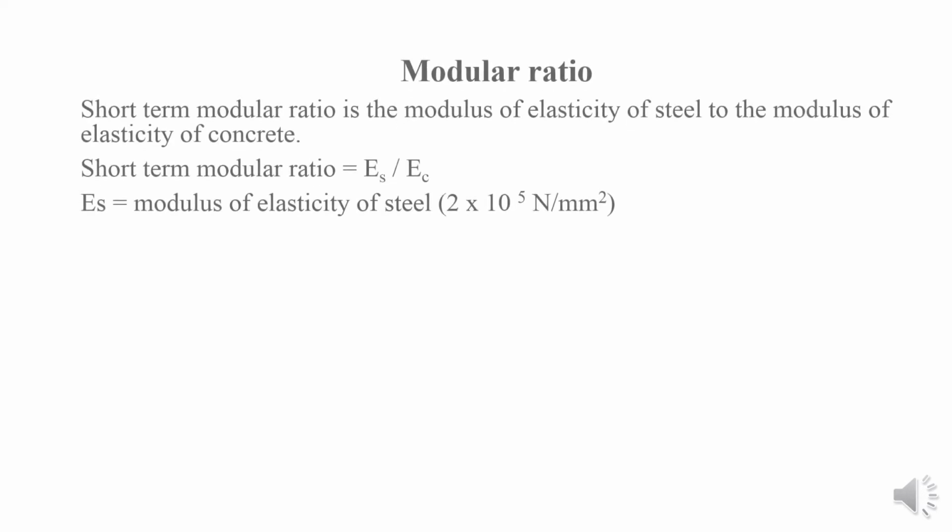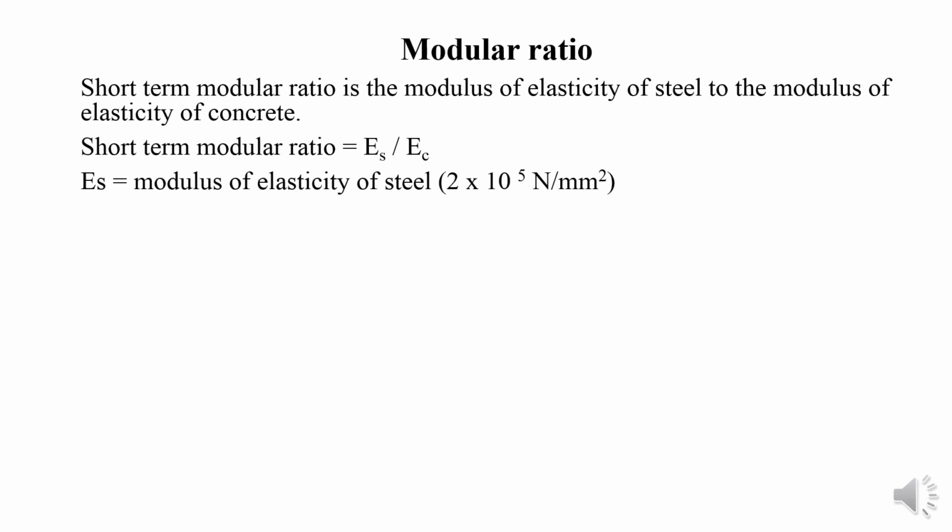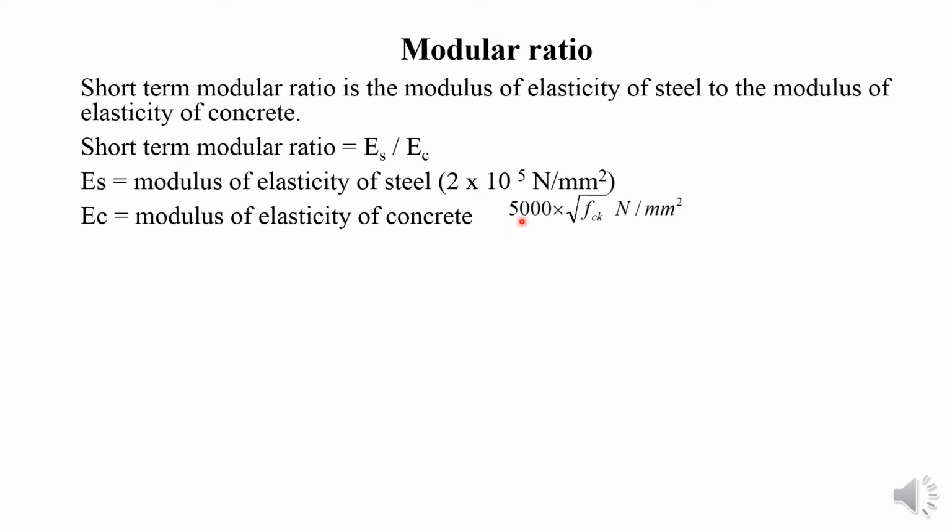Okay, next see the modular ratio. It is the ratio of the modulus of elasticity of steel to the modulus of elasticity of concrete. The short-term modular ratio is called Es by Ec. Es is the modulus of elasticity of steel, normally taken as 2 into 10 power 5 Newton per mm square. Ec is the modulus of elasticity of concrete, 5000 root of fck Newton per mm square. This is taken from the codal provisions.